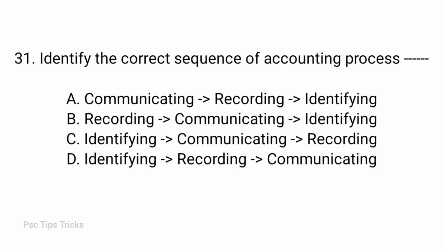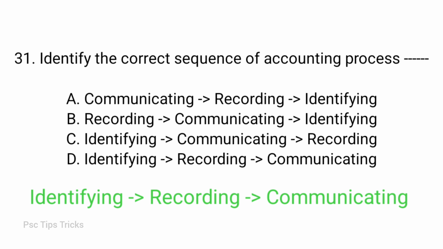Question. Identify the correct sequence of accounting process. Options: communicating, recording, identifying; recording, communicating, identifying; communicating, recording, identifying; recording, communicating. Answer option D. Identifying, recording, communicating. Identifying, recording, communicating is the correct sequence of accounting process.